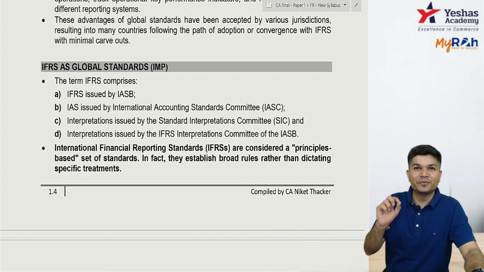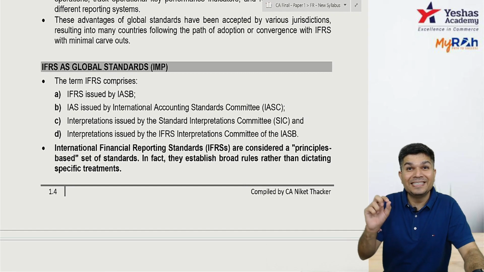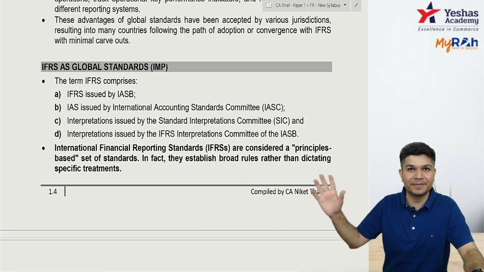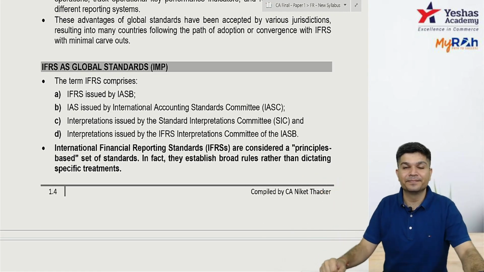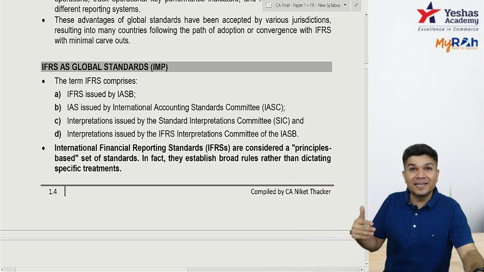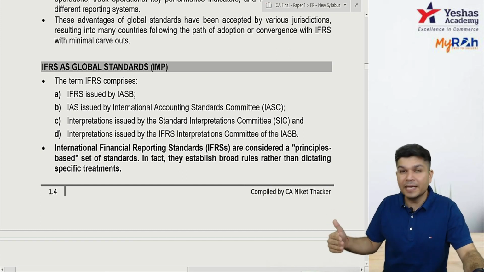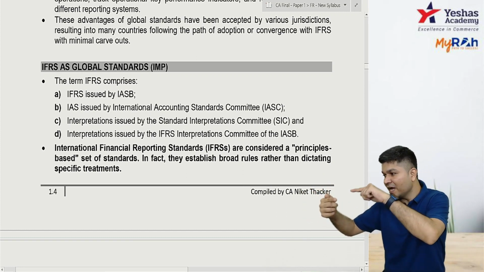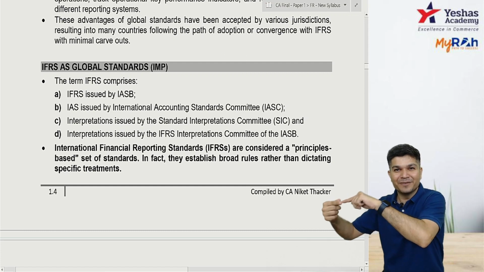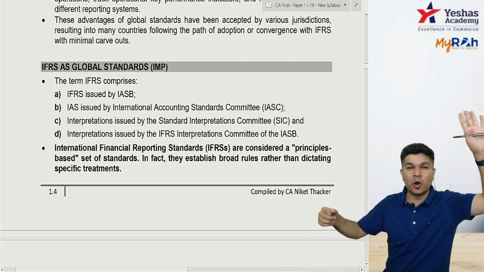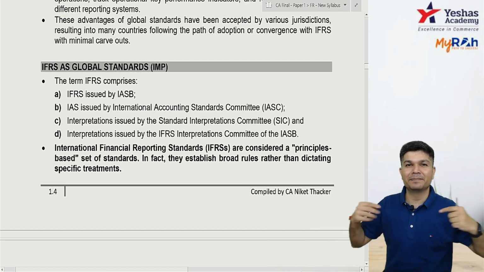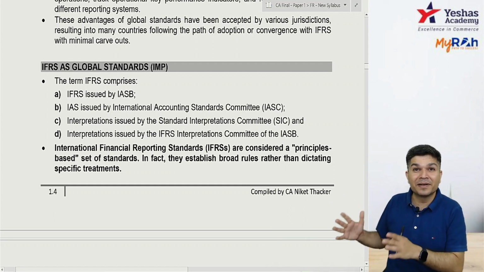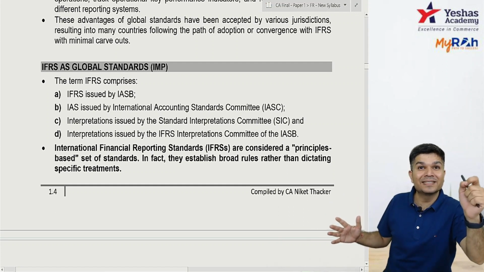Now I told you, first of all, there were International Accounting Standards, IAS, which were issued by the IASC, International Accounting Standards Committee. Then the IASC was restructured and it became the IASB. The IASB came up with IFRS, and IFRS are the additional standards. So with IFRS coming, your IAS are not gone, they're still there. And practically when I say IFRS, it includes IAS as well.